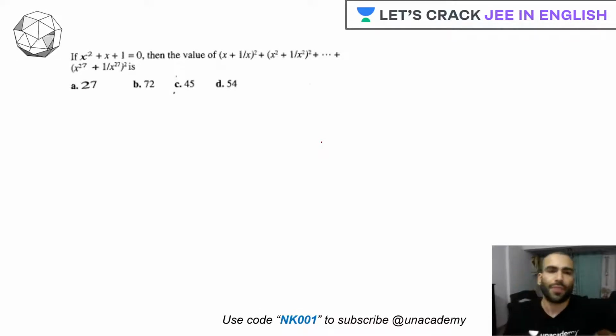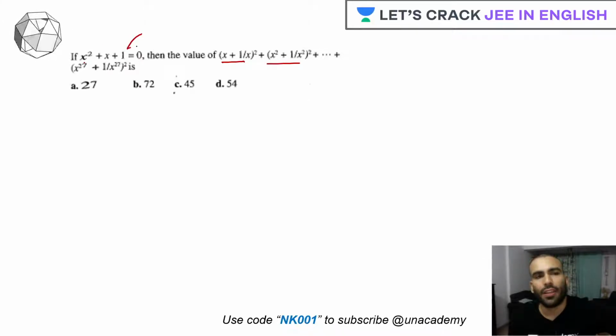So here is the question. This is our first question, where it says x square plus x plus 1 is equal to 0. Then we have to find the value of this. Now when you look at this question, what exactly do you feel? The very first thing I feel is, when I look at this x square plus x plus 1, why not calculate the roots of this, because this was the factor when we tried to calculate the cube root of unity.